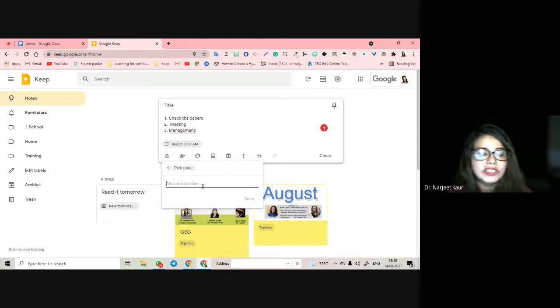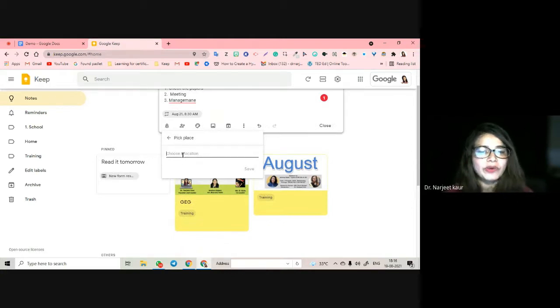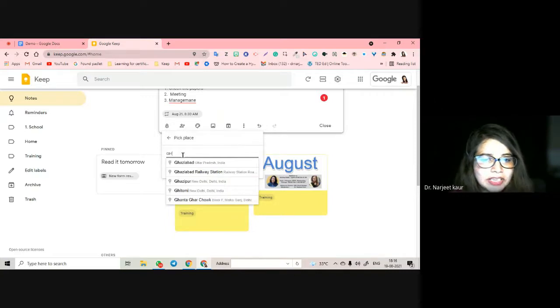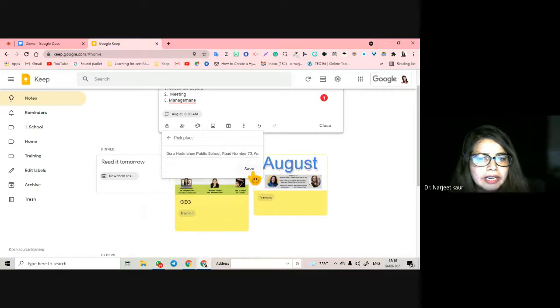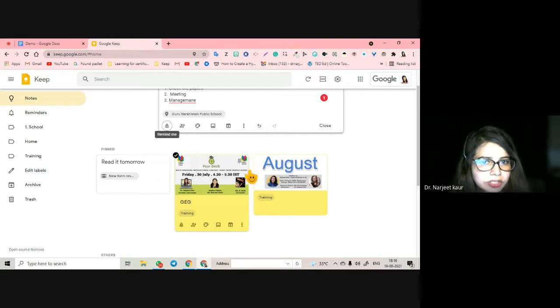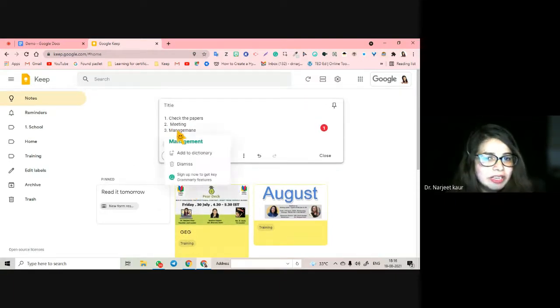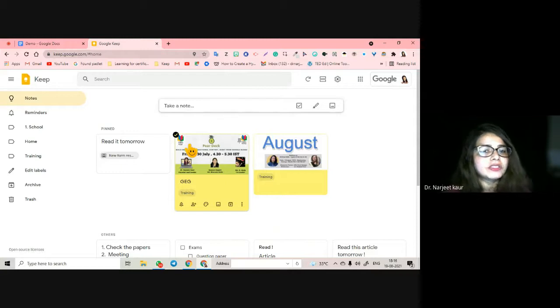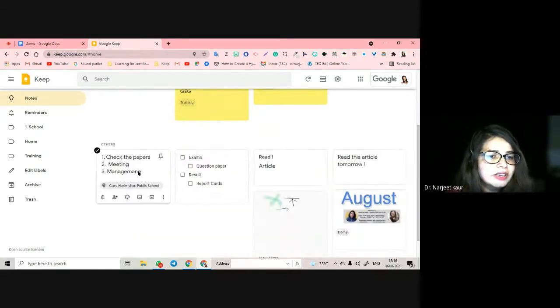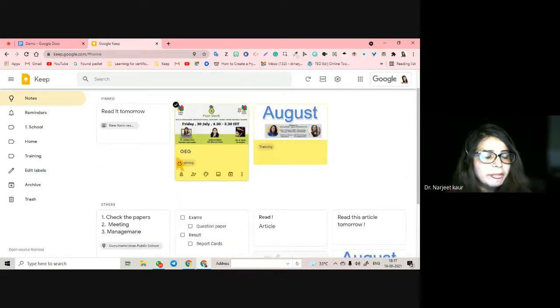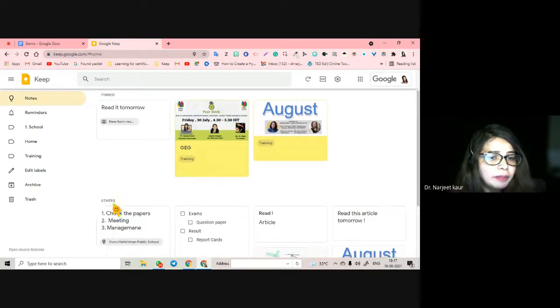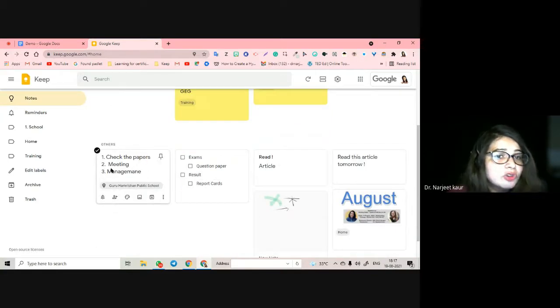So I can choose a location. This works exactly like Google Maps. Okay, I can choose a location. I can write, say GHPS, this is my school, and I click on save. Don't forget to click on save, please. Don't just go back with this arrow. Click on save first. And now what happens is, as soon as I enter my school, all these pop up in my notes on my mobile, because this is a mobile-based app, and everything that I have to do in the day is always there in my mobile.